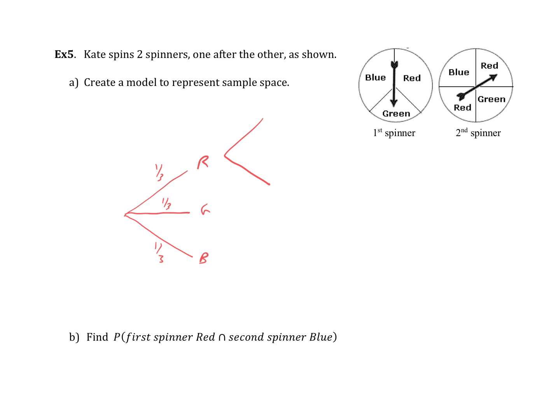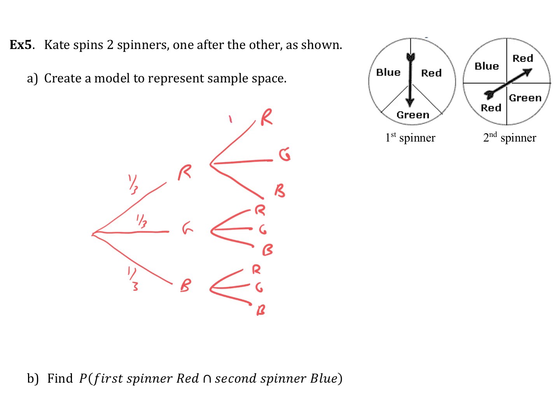I'm gonna have 4. There's 12 on each thing. It says create a model to represent samples. I could also make a table. Oh wait, there's 2 reds on here. Never mind, this is gonna be easier than I think. Let's just make these 3 each. And each one of these is gonna be RGB. I got smaller, that went down. And the thing about the reds is they're all half.